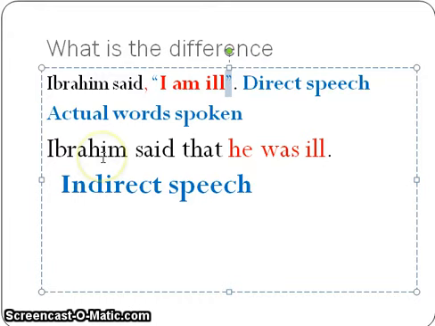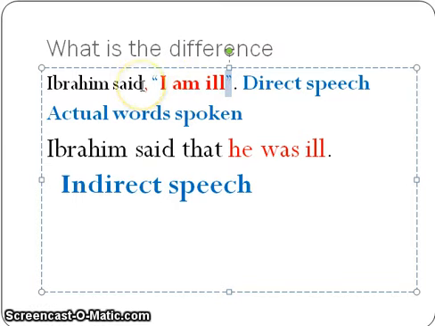However, if you look at indirect speech, it doesn't contain any quotation marks. Here we do not use the actual words spoken by the speaker. Here we are reporting what the speaker has said in our own words. Like, Ibrahim said he was ill. So now look at the construction.